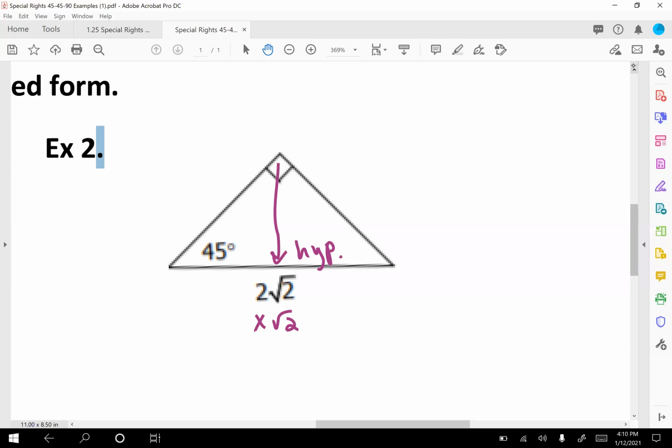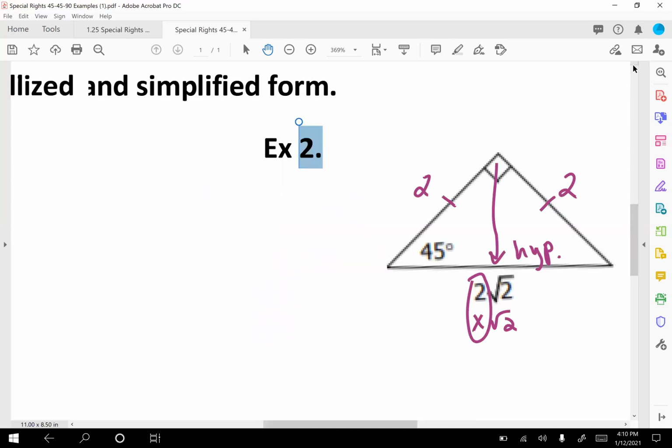So to find out what X is, whenever you have it like this with square root 2, your job is easy. You just look at the number in front of the square root 2. So our X is 2. So now I know what my two legs are. They're both 2. And let's think about what's really happening here. All right, let's go back to example 1.